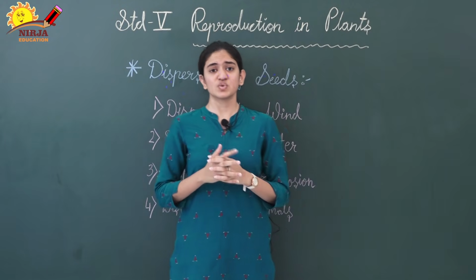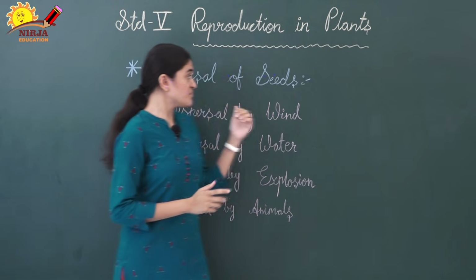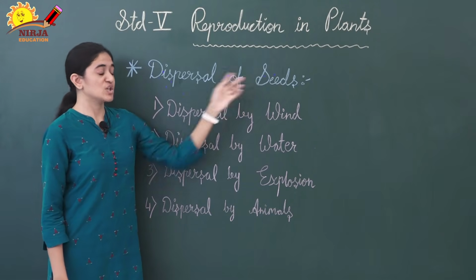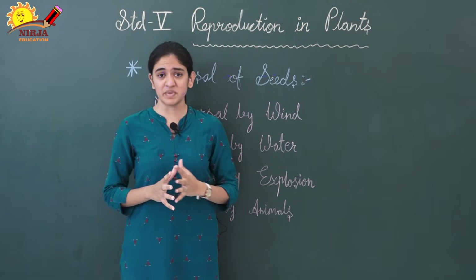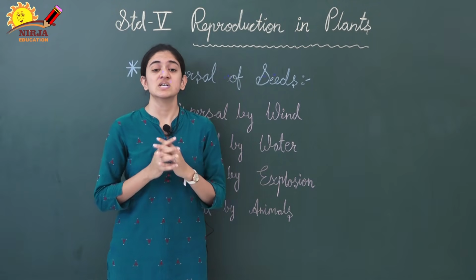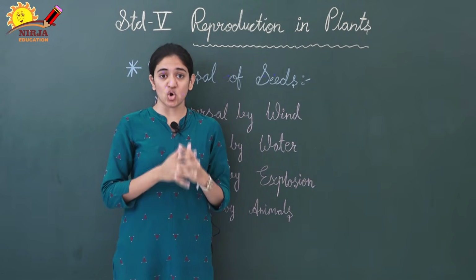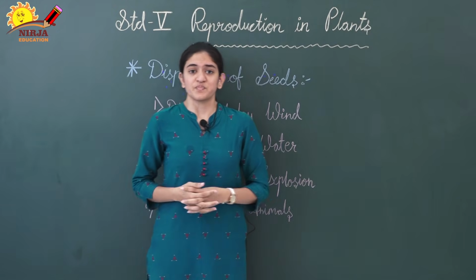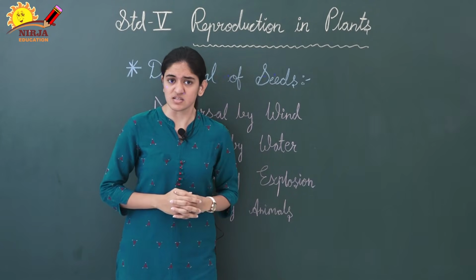So dear children, what do you mean by dispersal? You can see here I have written dispersal of seeds. So what do you mean by dispersal? Dispersal means spreading or scattering. So here dispersal means spreading or scattering of seeds. Now why is spreading and scattering of seeds necessary?